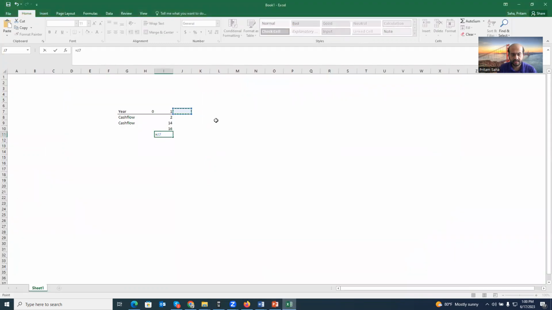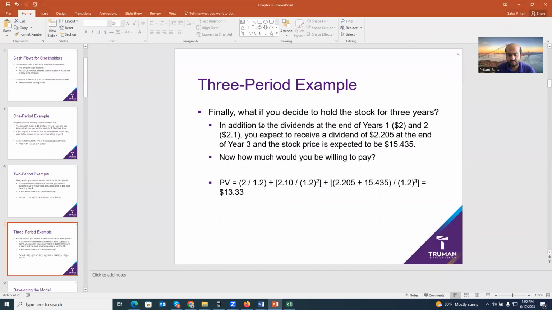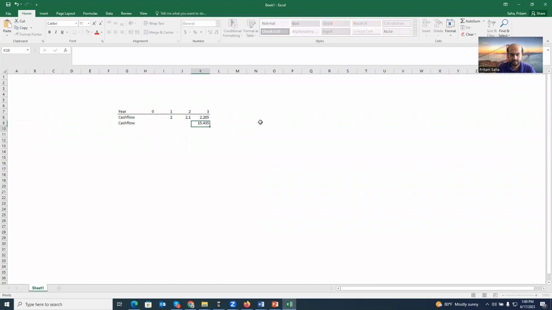So if we elaborate this one, let's say year 1, year 2, year 3. Two, 2.1, and then 2.205. And then the price is 15.435. So in that case, you can find the present value of each of these cash flows individually, and this one too. So basically, your final cash flow, you can say, is the sum of these two, right? This is your final cash flow, right?